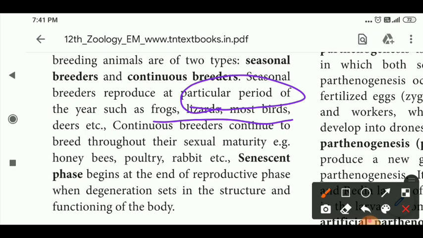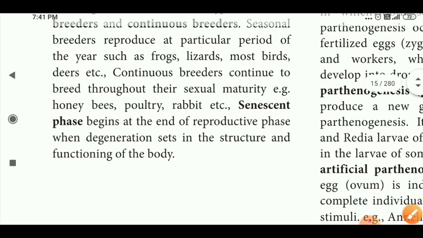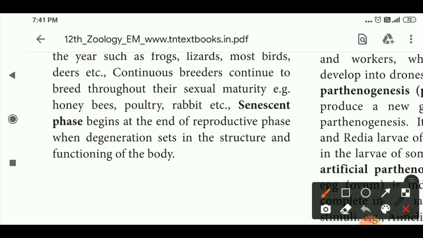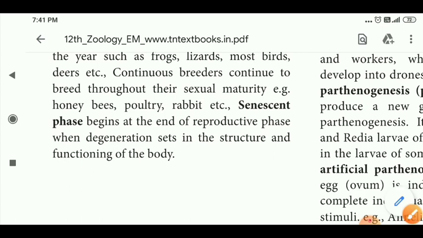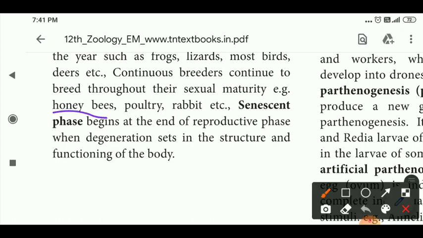What are continuous breeders? They continue to breed throughout their sexual maturity. There is no gap and it does not depend upon any season. They breed continuously throughout the reproductive life. Examples are honeybees, poultry and rabbits.